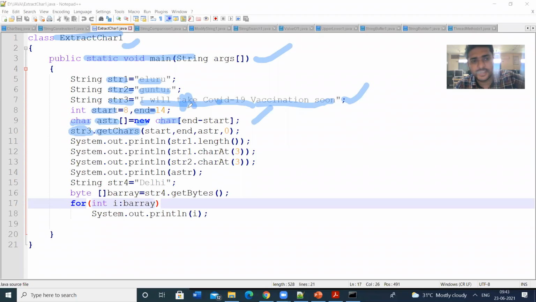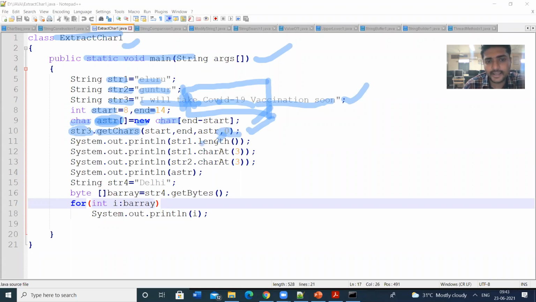"AKE" starts with A. Position 8 is A. End is 14, so up to that position the string will be displayed. Start, end, aStr: aStr means this character array. This is index 0. So let us see the output and verify these things.